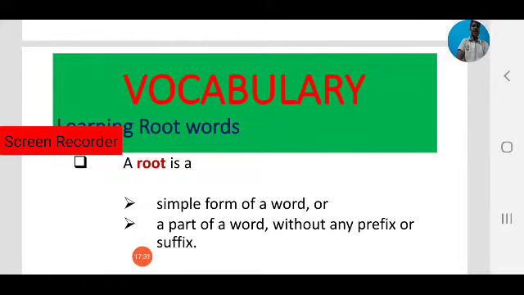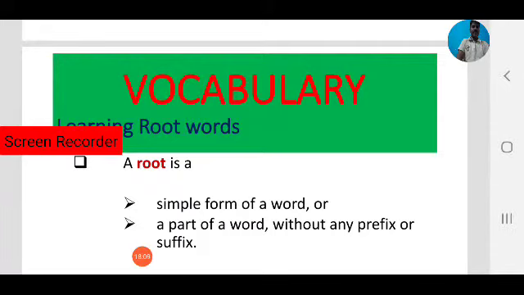What is the root? Root is a simple form of a word or a part of a word without any prefix and suffix. So what is prefix and suffix? Prefix means a word fragment that is added in front of a word, pre meaning before. Suffix is also a word fragment, but it is added at the end of the word.